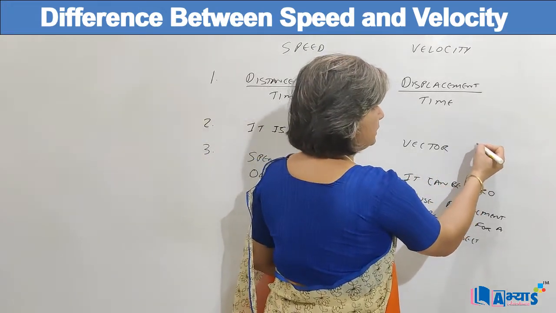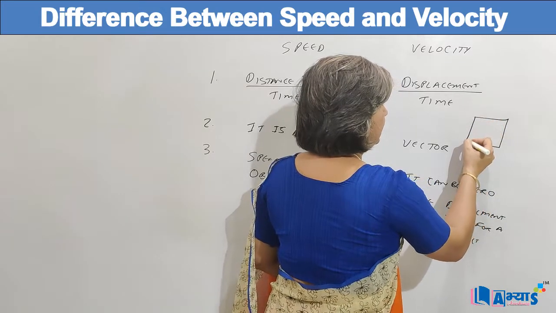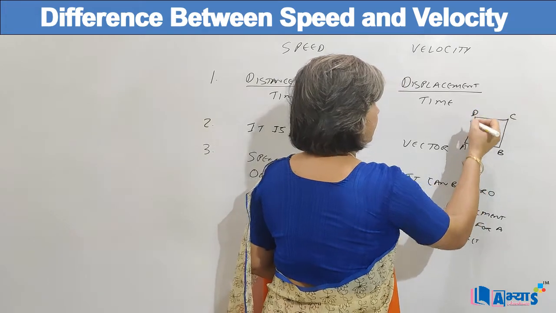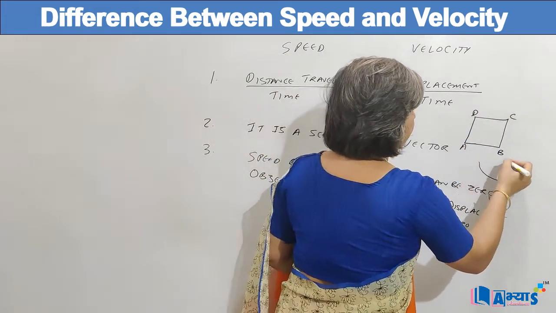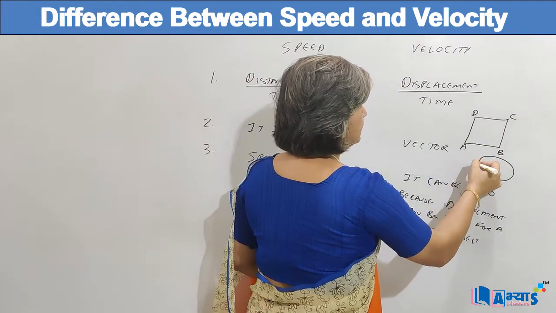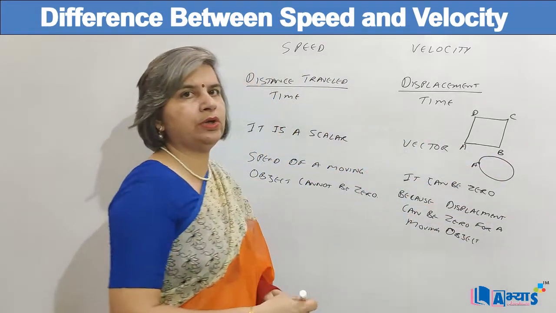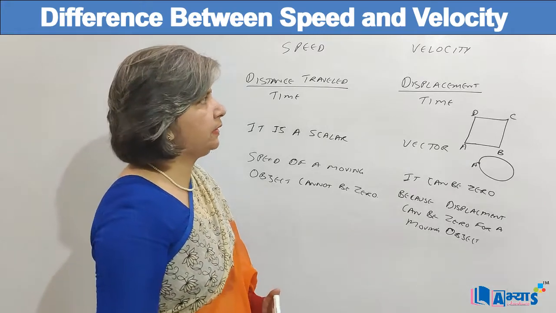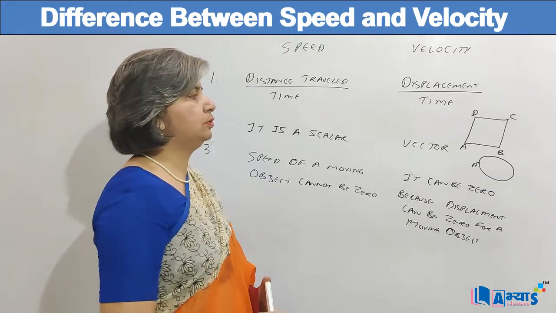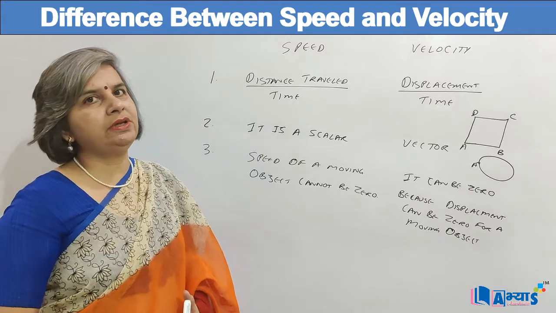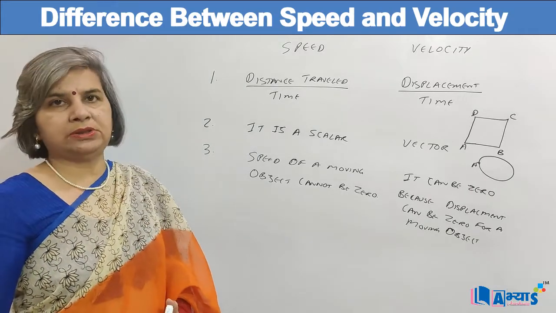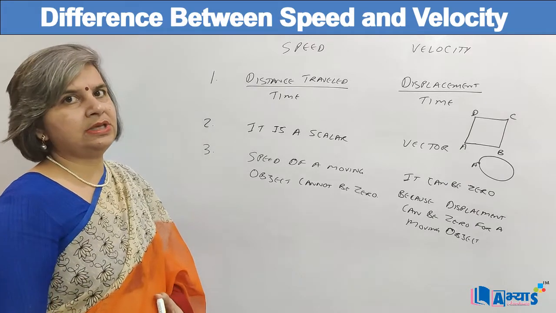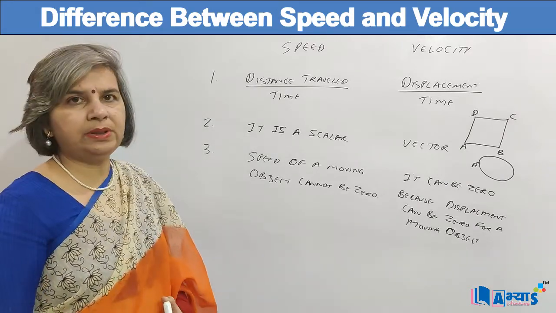That is, suppose an object starts from A, it goes to B, C, D and then back to A. Or if an object is moving around a circle, it started from point A and reached point A. So we can say the displacement is zero, and when the displacement is zero, velocity will be zero. So even if an object is moving, the velocity can be zero, whereas whenever the object is moving, the distance has been covered, so the speed cannot be zero.